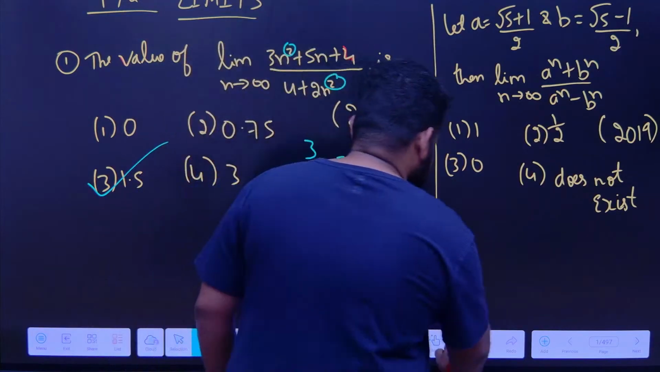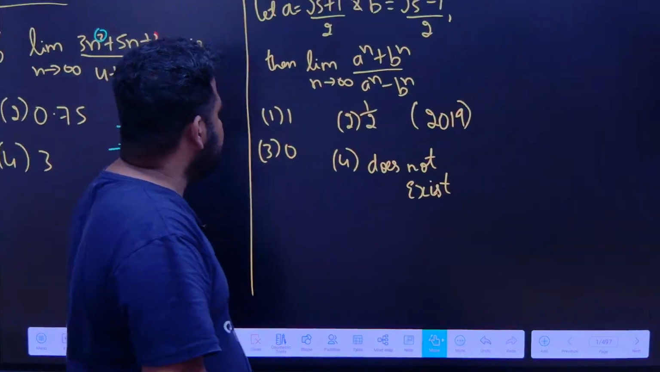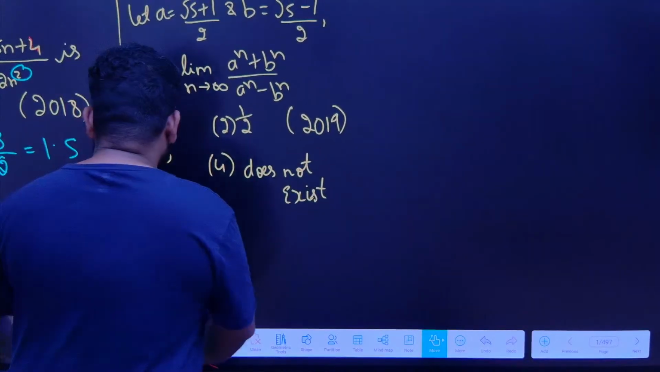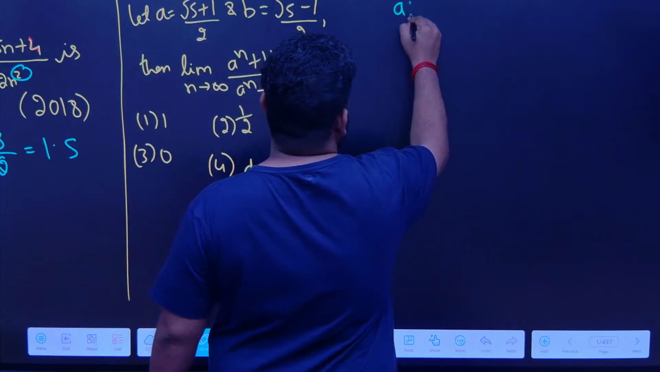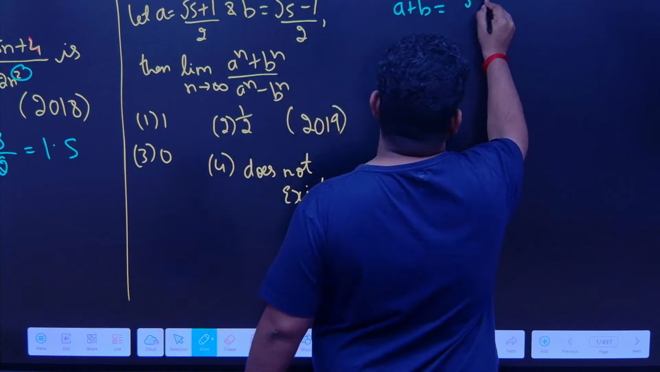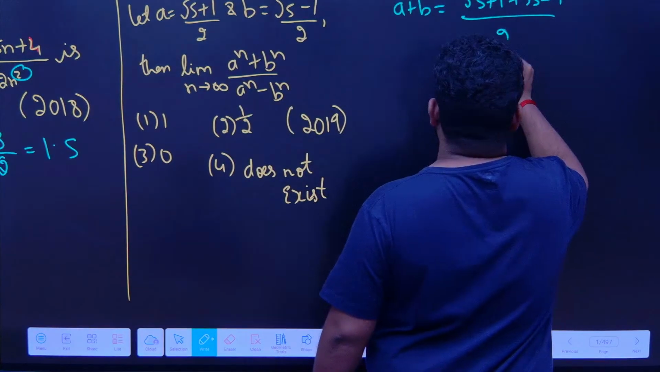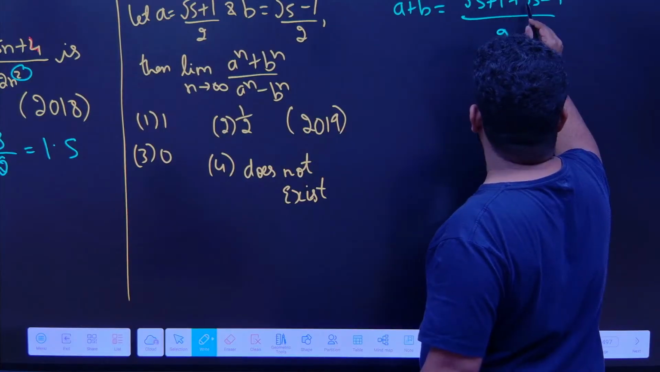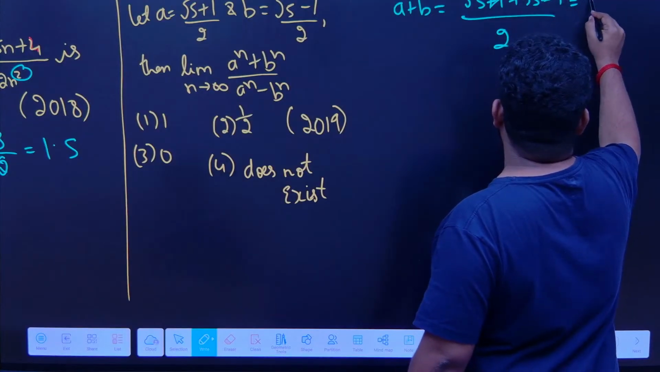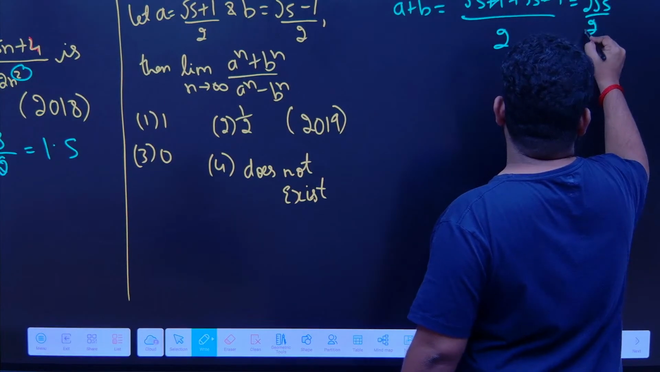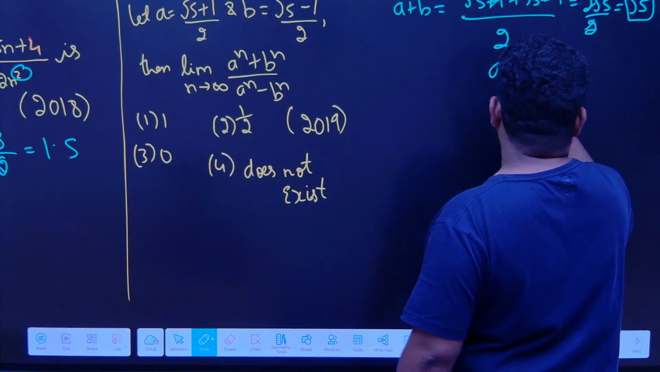Now, for this question, first of all let us find out a plus b and also a minus b. This is a 2019 question. This we have to solve a little. If I do a plus b, this will become root 5 plus 1, plus root 5 minus 1, because the denominator is the same, I am directly adding. Root 5 plus root 5, the 1 cancels. This will become 2 root 5 by 2, that is nothing but root 5. Correct? A plus b is equal to root 5.